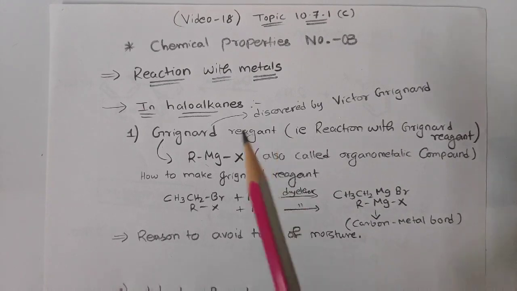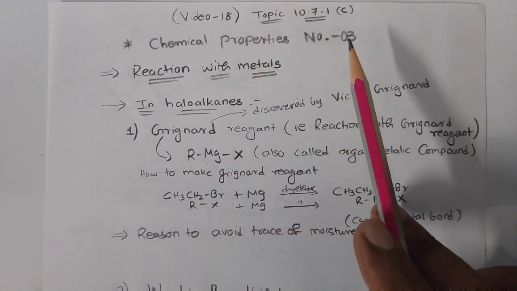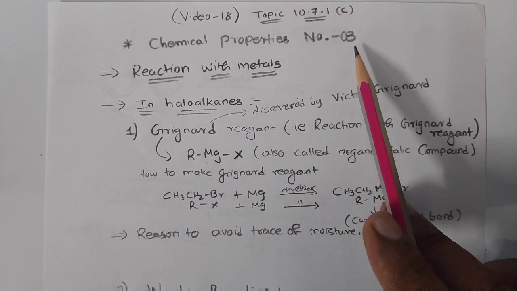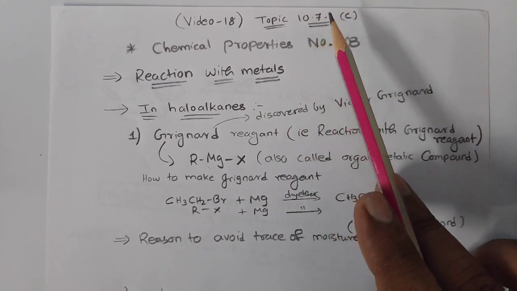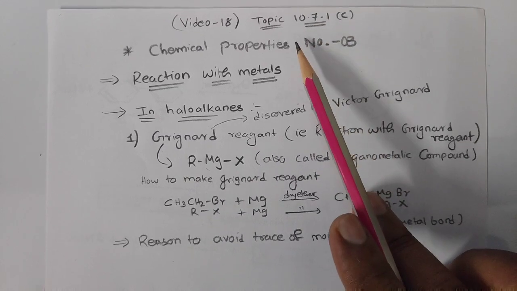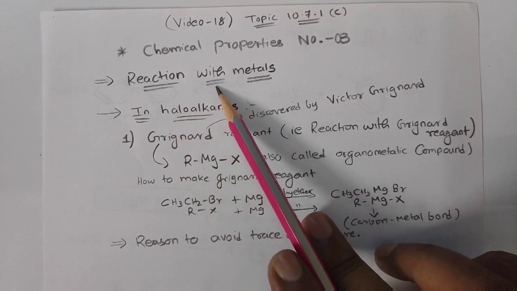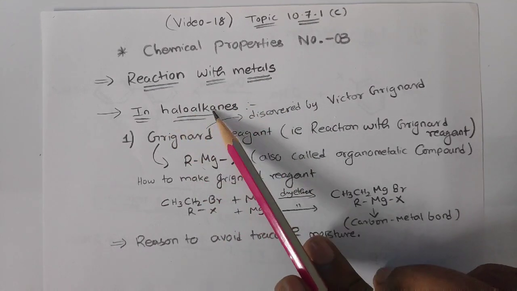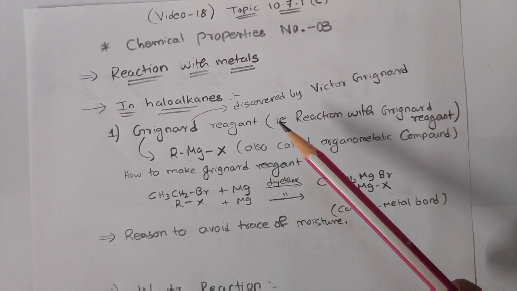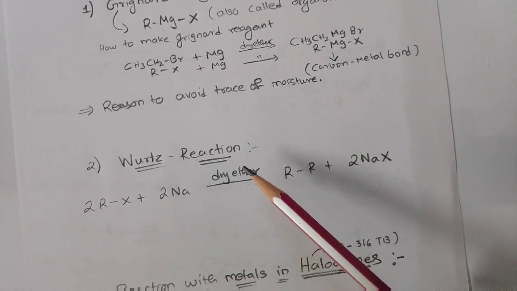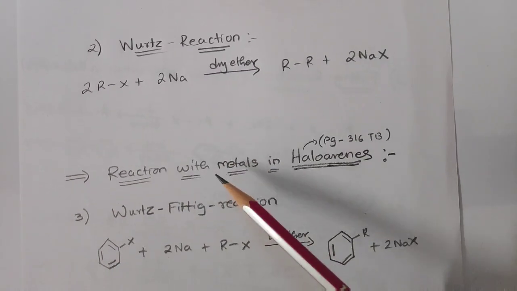Now today in this video 18, we are going to discuss chemical property number 3, that is reaction with metal. This comes under topic 10.7.1c. In haloalkanes, under reaction with metal, you will see two reactions. One is the Grignard reagent, how it is formed. Another is the Wurtz reaction, which we are going to study. Clear?